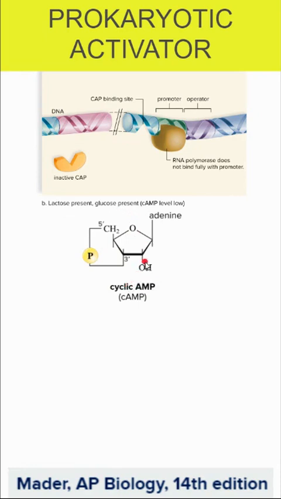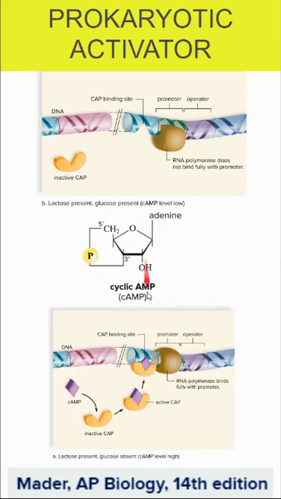Again, we think about ATP. This is AMP. It's a phosphate hooked onto the adenine. So we have cyclic AMP, and what cyclic AMP can do, when glucose levels are low, we're going to have a lot more cyclic AMP, and that's going to hook on to this CAP, which hooks onto this binding site, which just makes the RNA polymerase grab onto that promoter, and then this works much better.